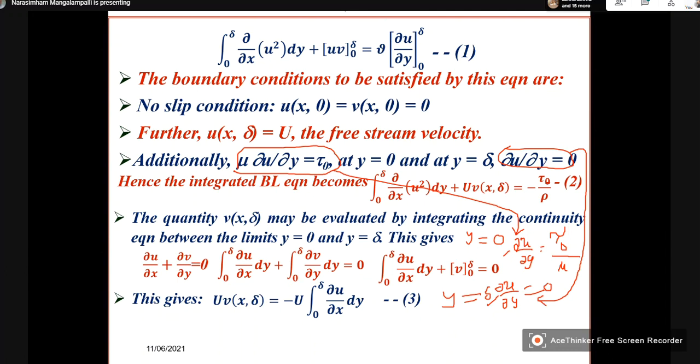So if I substitute those values here, at delta this is 0, minus at 0 it is nu as it is, dou u by dou y is tau naught by mu.